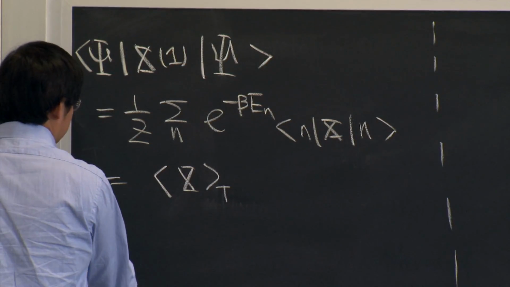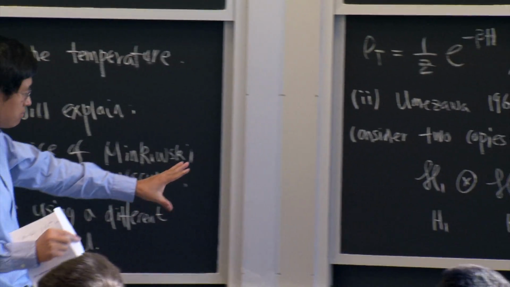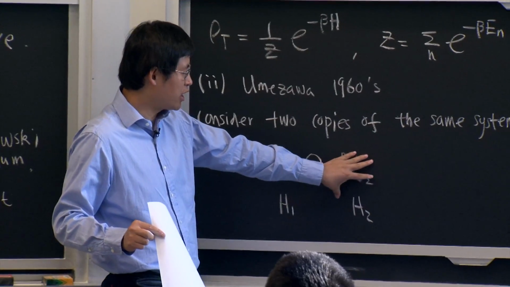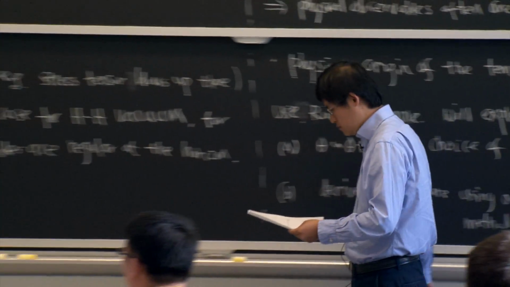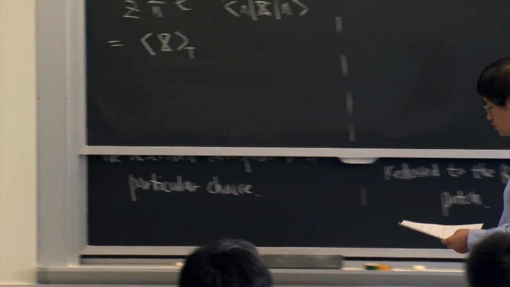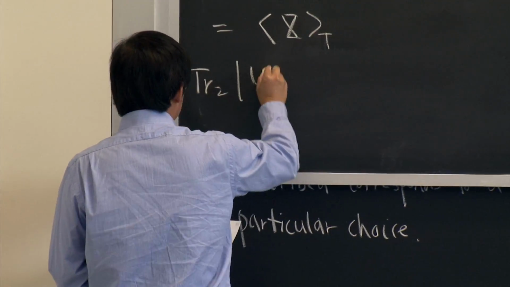So do you understand why? You can also consider, because if we are interested only in system 1, then you can just integrate out system 2. You can trace out system 2. Say, suppose you trace out system 2 of this state.